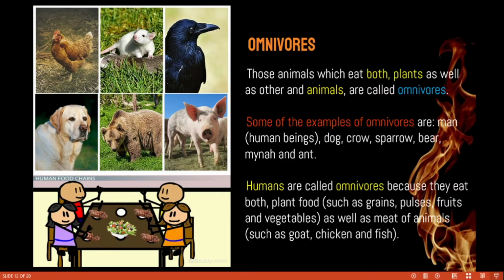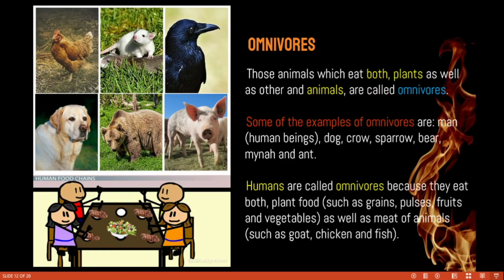Omnivorous. What does omnivorous mean? Animals which eat both plants and animals are called omnivorous. Here we have some examples: man, dog, crow, sparrow, bear, myna, and ant. So these are the examples for omnivorous. Omnivorous are nothing but animals that can eat both plants as well as animals.